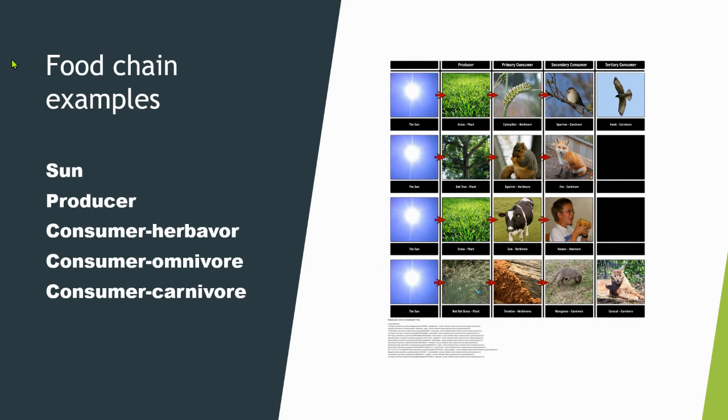Food chain examples. We have sun, producer, consumer as herbivore, consumer as omnivore, consumer as carnivore. We have the sun to the grass, caterpillar, sparrow, hawk. The sun to an oak tree, squirrel, fox. The sun to grass, to a cow, to us humans. The sun to red oat grass, to termites, to mongoose, to caracal.